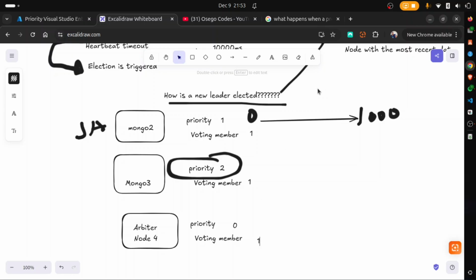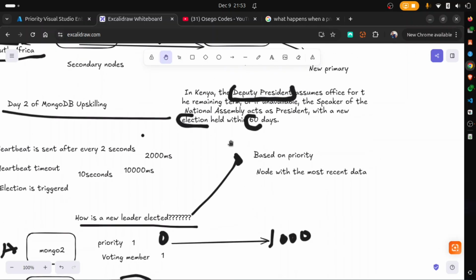So that brings us to the next point of what to consider during election. That is what we call data bearing node. So it has to be a data bearing node, or what we call non-arbiter. Now, this is what typically happens during an election.